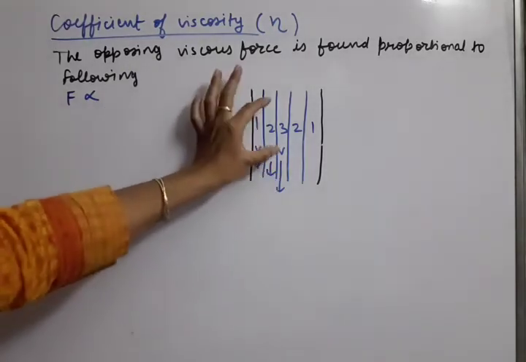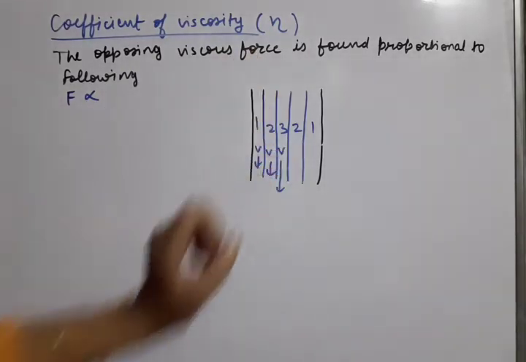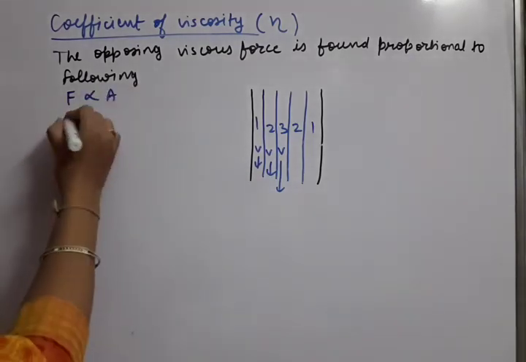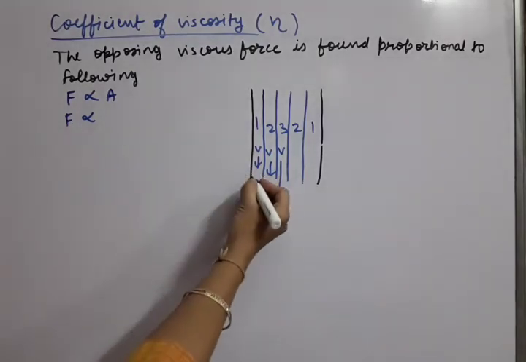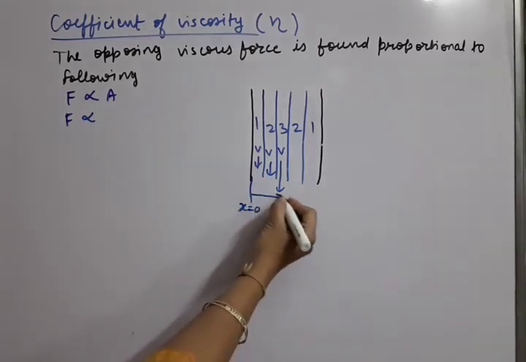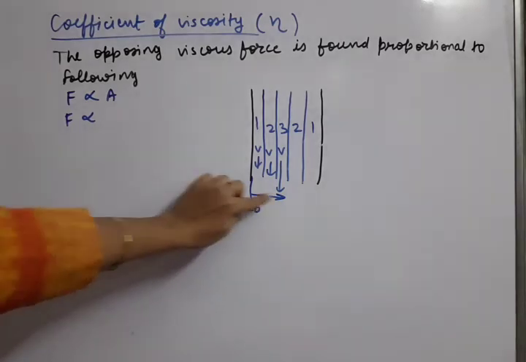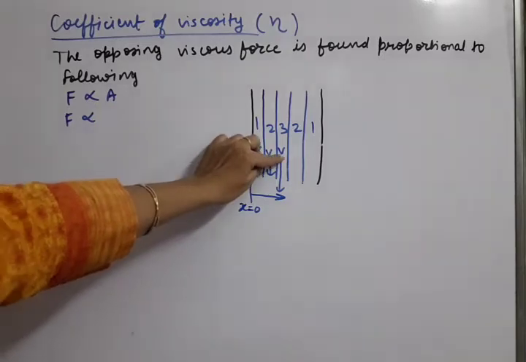So as we have discussed that these area of the layers also affects the viscous force. So first thing is area of layers in contact. Second factor on which it can depend, that is change in velocity. You can see if I call it x equal to 0, from here I go. So you can see as I am going in this direction, velocity was slow, then it increased, then it increased.